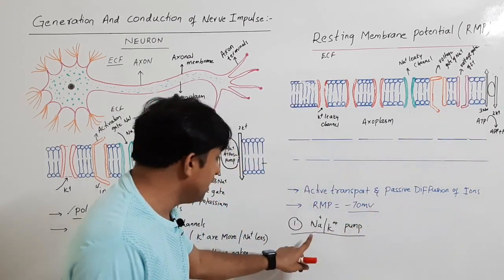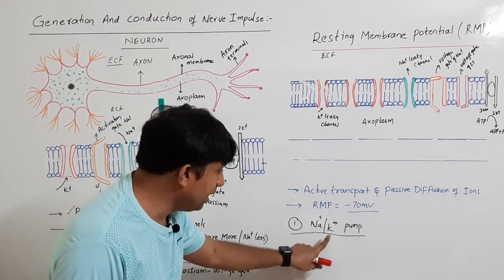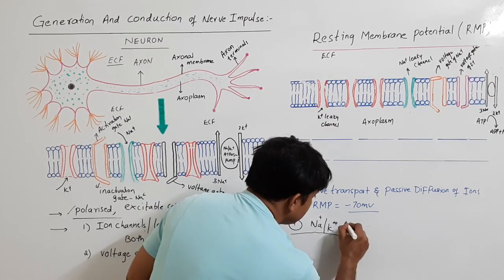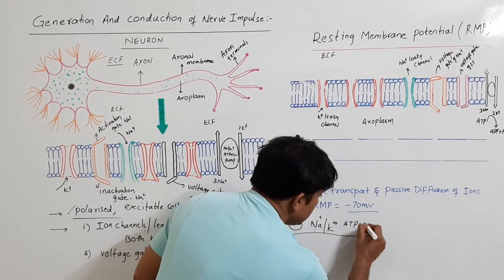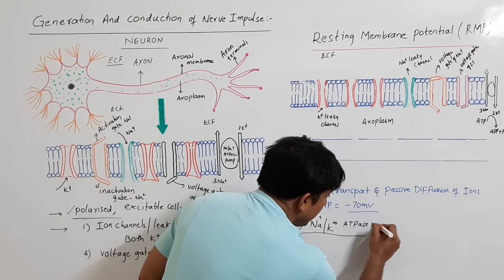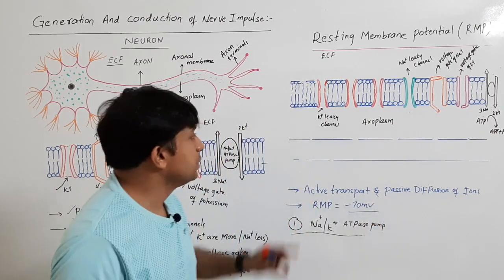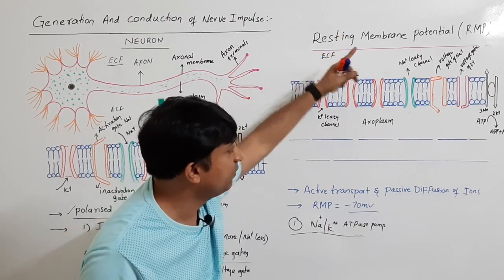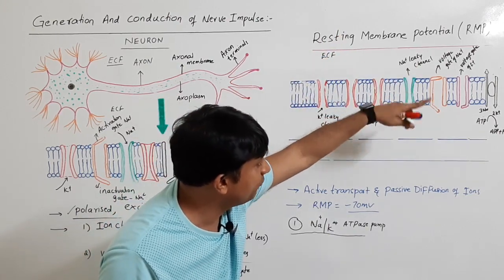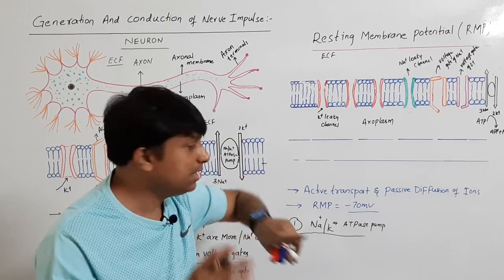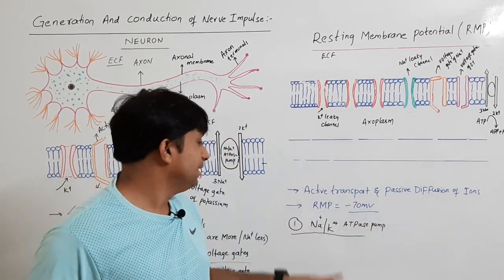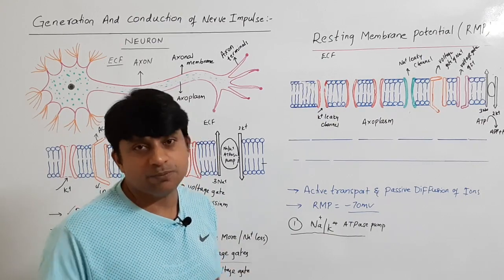For that reason, I can say that this is the sodium potassium ATPase pump. What do you call this? This is called the sodium potassium ATPase pump. It transports 3 sodium to outside from axoplasm to ECF and 2 potassium from ECF to axoplasm, and for that it spends 1 ATP molecule.